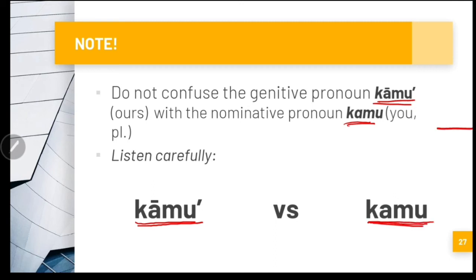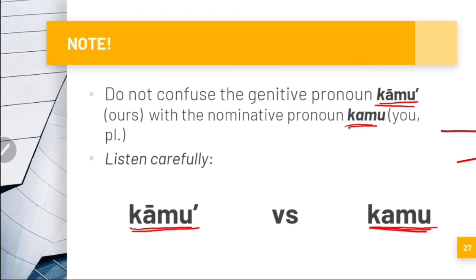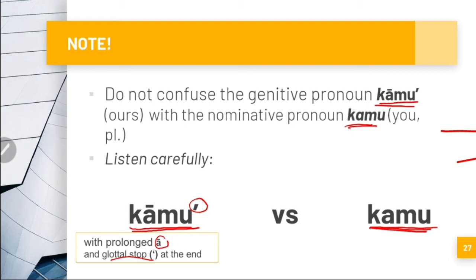As you can observe, the first pronoun, kāmu, is a genitive pronoun, a plural form with the second exclusion, wherein the second person is excluded. So it has a prolonged a sound, compared to the second pronoun, which has a short vowel. Then it has a glottal stop at the end, signified by the apostrophe.